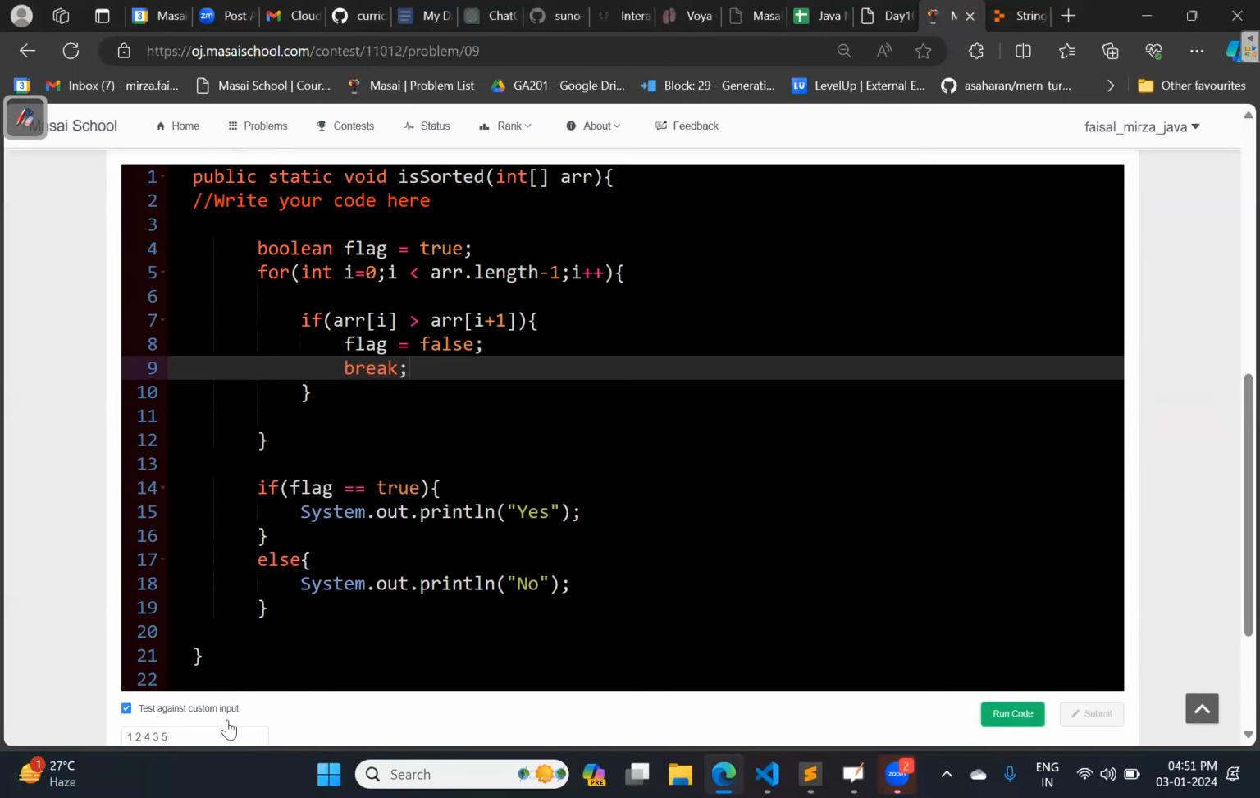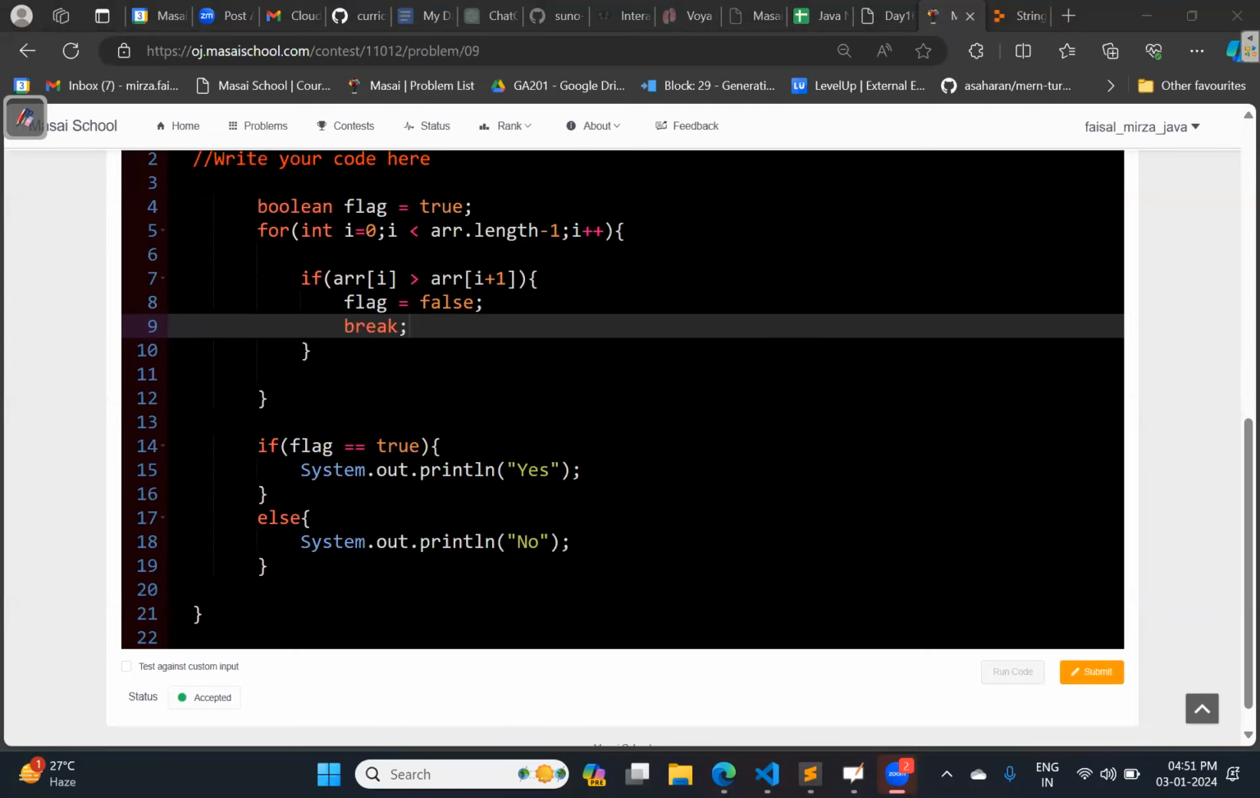So let us try to submit it. Yeah, it got accepted. So is it clear, everyone? Please confirm. Is it clear, everyone? Subhashri, is it clear? Yes, sir. Okay.